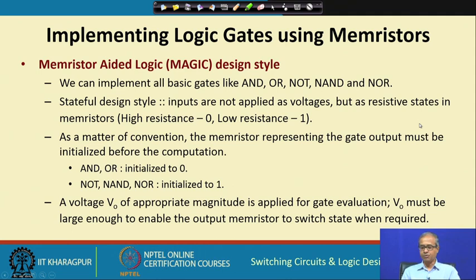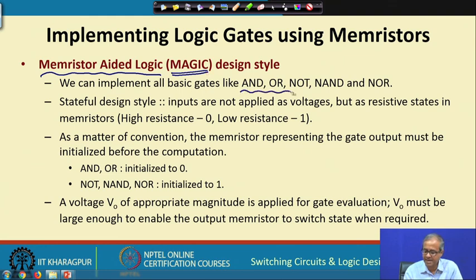Now, let us briefly look at how we can implement logic gates using memristor without going into much detail. We shall be talking about two broad techniques. One is called memristor aided logic, in short MAGIC. Using MAGIC you can implement any of the gates: AND, OR, NOT, NAND, NOR.